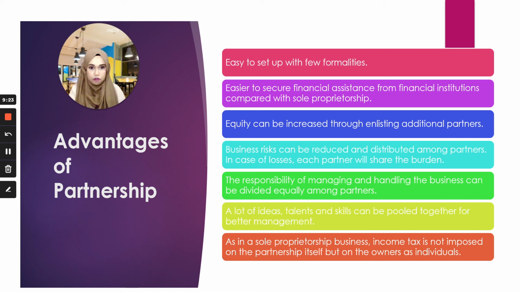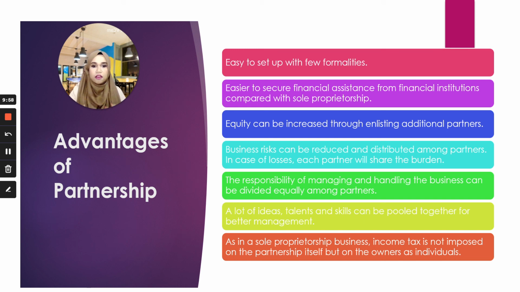Business risk can also be reduced and distributed among partners. In case of losses, then you can share the burden together. Unlike a sole proprietor, if you have losses, that means you lost everything by yourself. Okay. The next advantage is that the responsibility of managing and handling the business can be divided equally among the partners. So that is when you can ask some partner to manage the accounts, some other partner to manage the promotion, the marketing part of it. Some partner can manage the management. Some partner can manage the production. Okay.